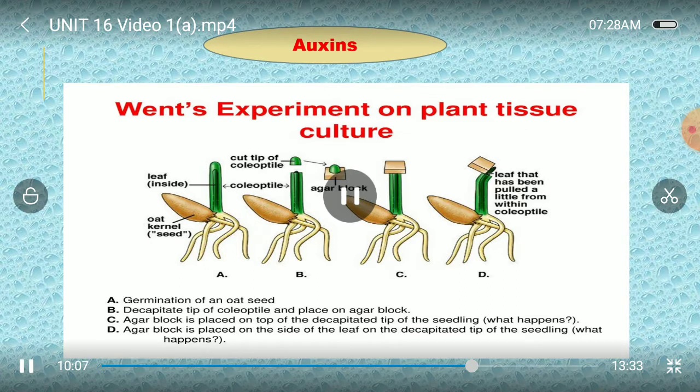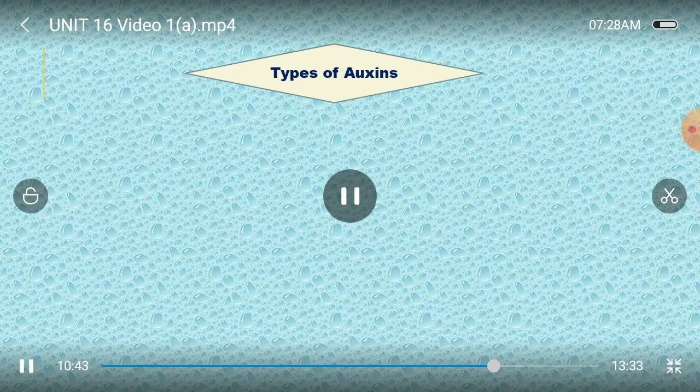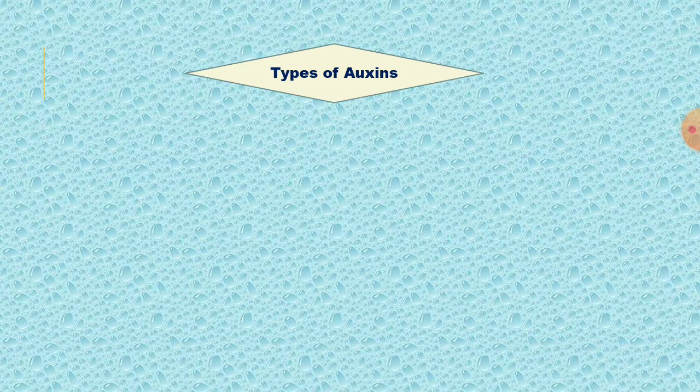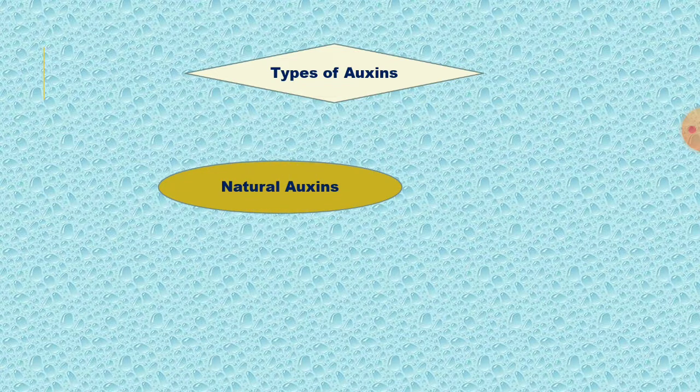Next we'll see types of auxin. Auxin is of two types: natural auxin and synthetic auxin. Natural auxin means what the plant creates naturally.